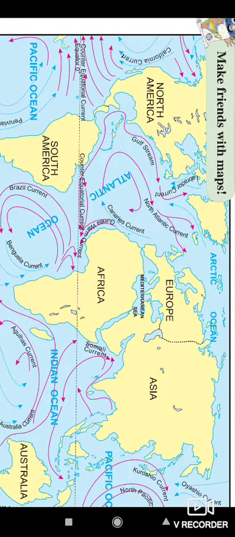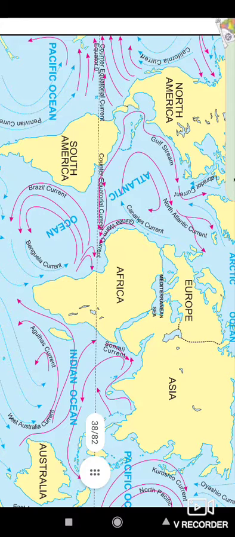The cold current flows from the North Pole to the equator and from the South Pole to the equator, while the warm current, which is born at the equatorial region, flows from the coastal areas, parallel to the coastal areas, upward towards the North Pole and South Pole.